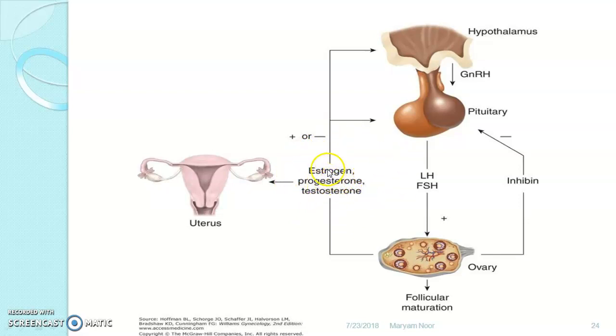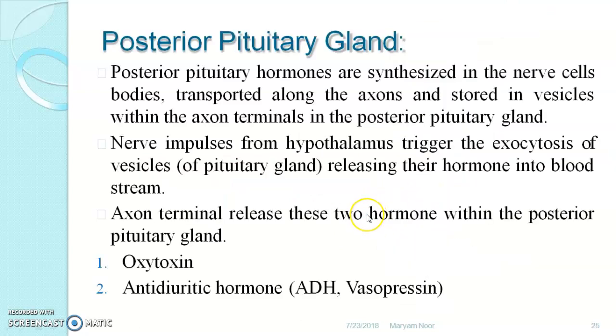Estrogen and progesterone formation helps to maintain the female reproductive cycle or menstrual cycle, and whenever the level of these hormones is low, at that time the positive feedback mechanism works and release of LH and FSH takes place, which helps in proper maintenance of the ovarian cycle.